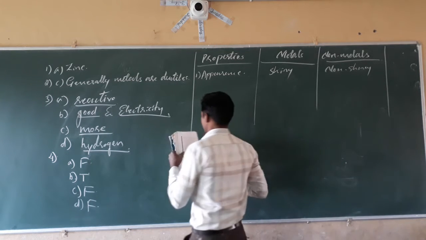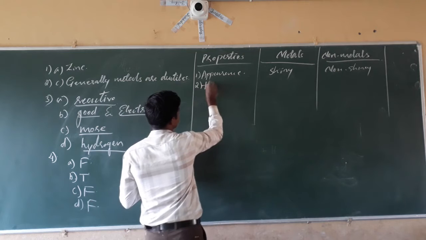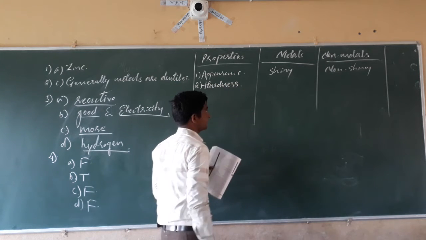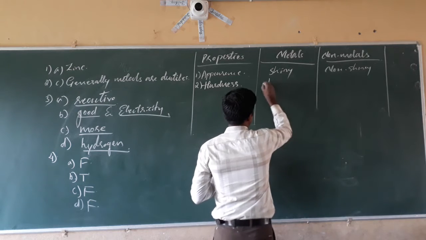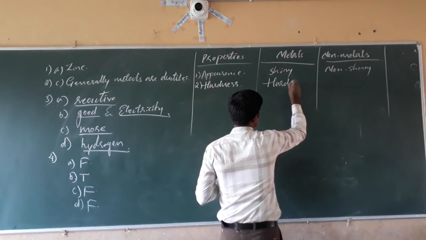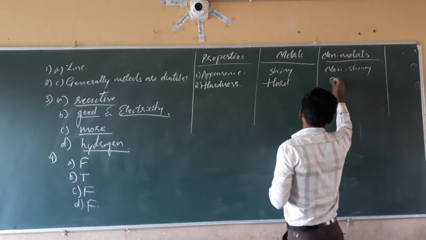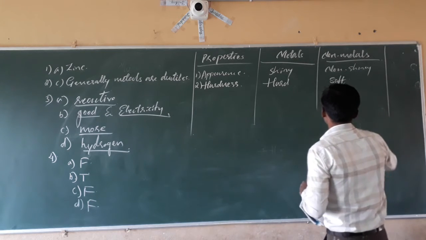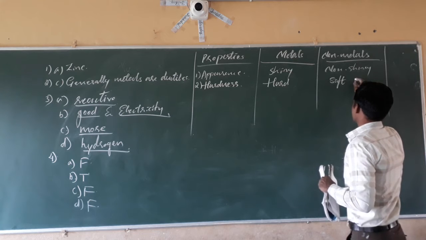The second one, hardness: hard for metals, soft for non-metals, which are present in three states also.